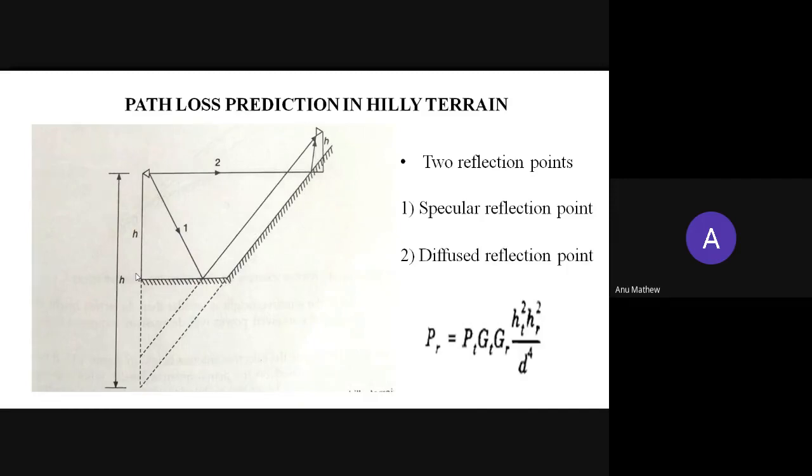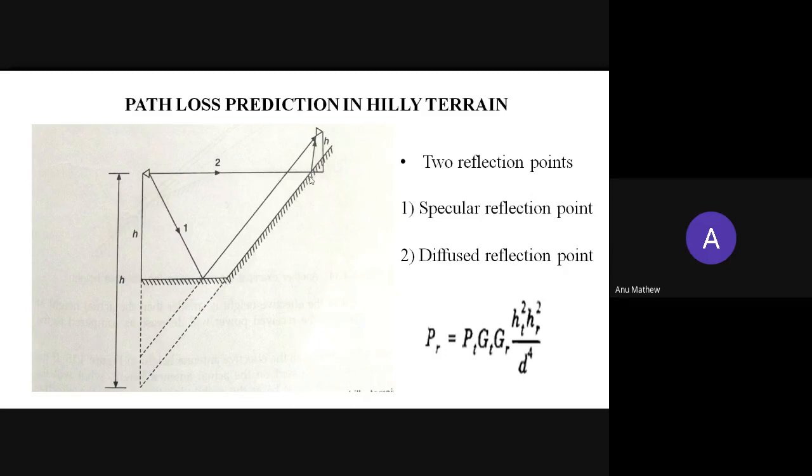So there are 2 reflection points and 2 reflected rays, which I already told, ray 1 and ray 2. So ray 1 and ray 2 are the 2 different reflected rays or reflected waves.